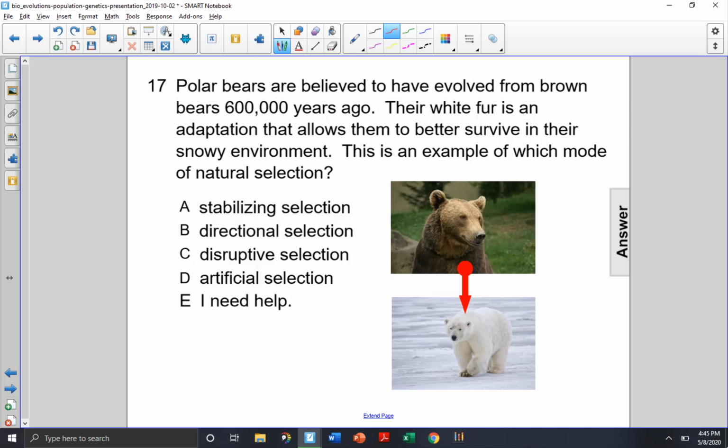Polar bears are believed to have evolved from brown bears 600,000 years ago. Their white fur is an adaptation that allows them to better survive in their snowy environment. This is an example of which mode of natural selection?